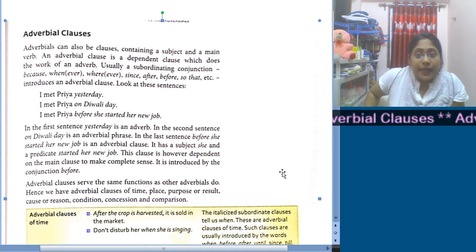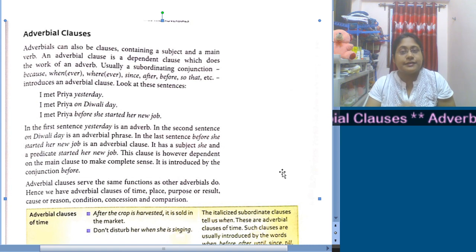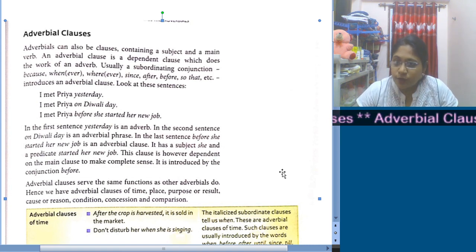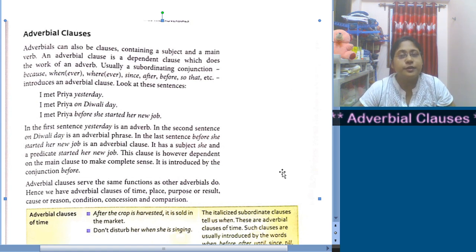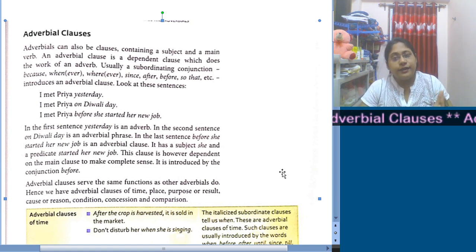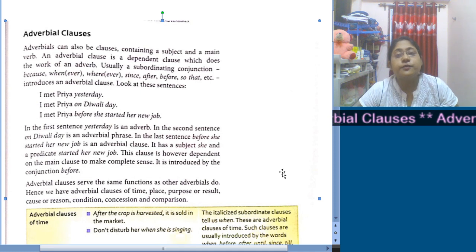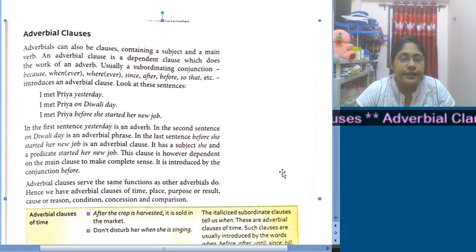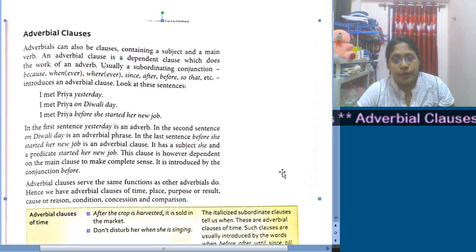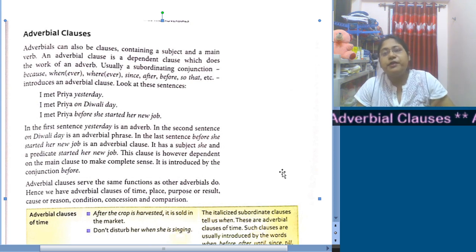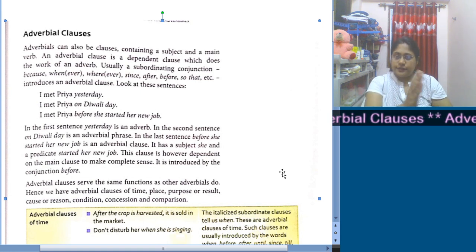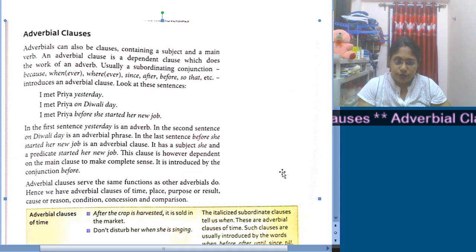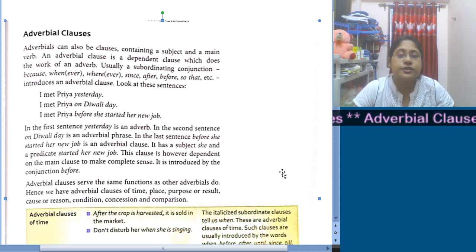Okay. As it is a clause, and it is a subordinate clause, it contains a subject and a verb, but it is dependent on the main clause, right? And it serves the purpose of an adverb in a sentence. It will definitely contain a subject and a verb, but it will serve the main verb. That is why we can call it an adverbial clause. Just look at the examples given on the screen.